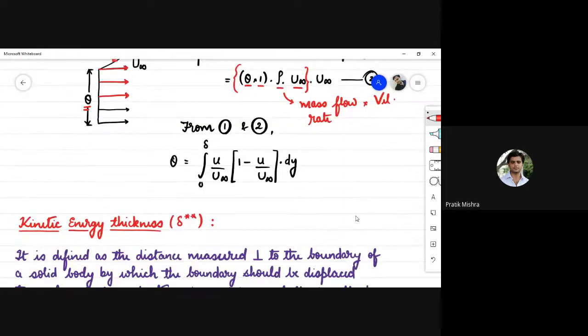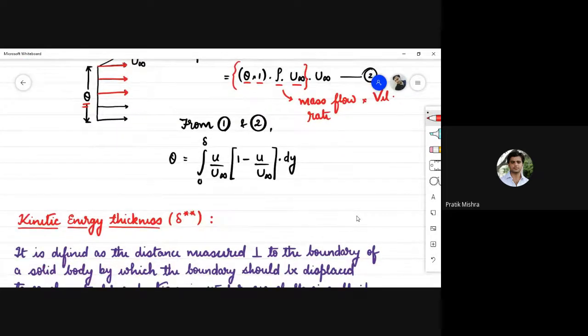Equating 1 and 2, we can obtain the momentum thickness, that is theta equals integration 0 to delta u upon u infinity into 1 minus u upon u infinity into dy. So this is basically the compensated momentum corresponding to which we have calculated the momentum thickness.